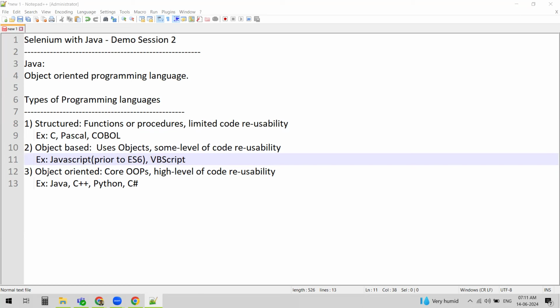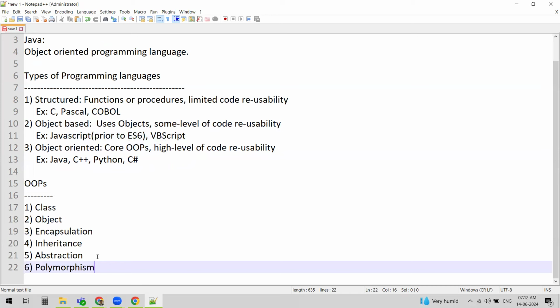Coming to object-oriented programming languages. Object-oriented programming languages are the languages which support OOP concepts, that is, object-oriented programming concepts. There will be a high level of code reusability. When we say OOP concepts, we need to know what those concepts are. So what are the OOP concepts? This is very important.